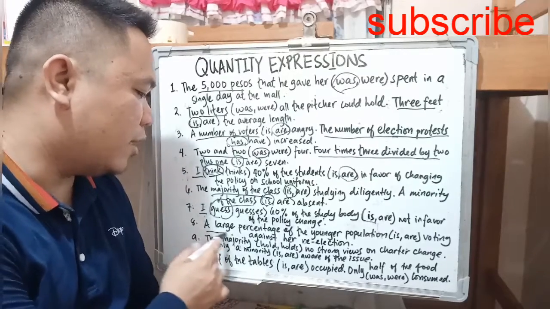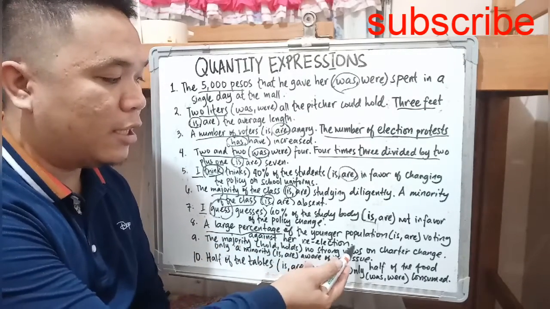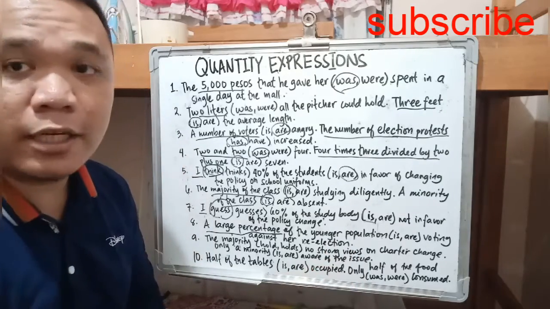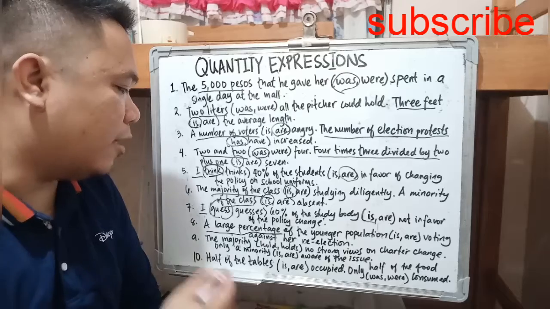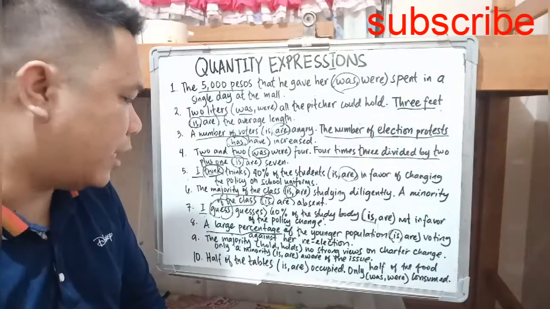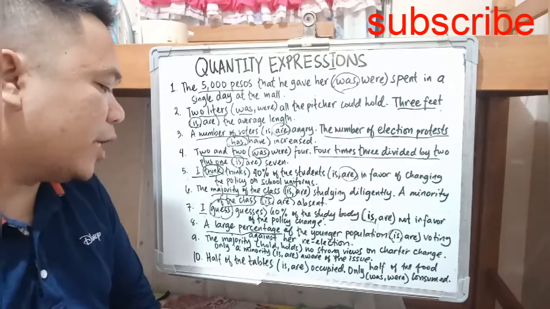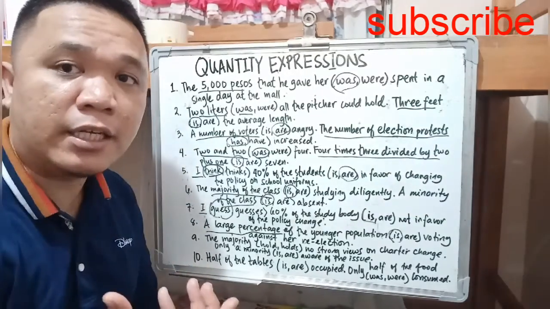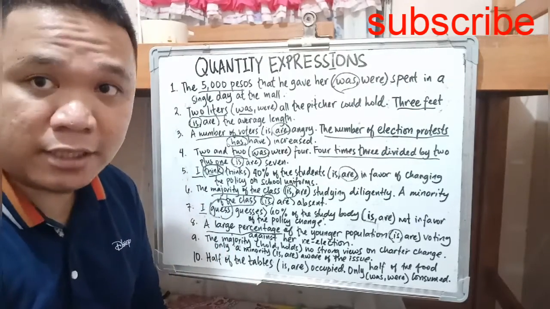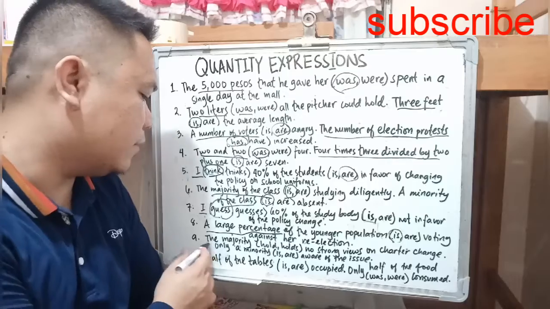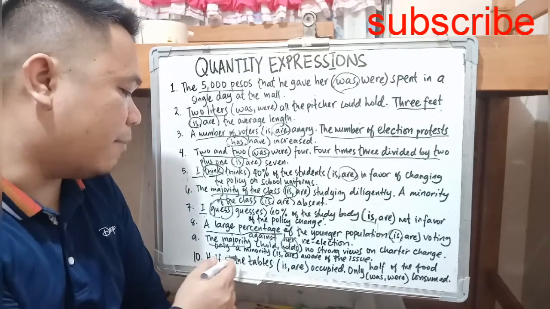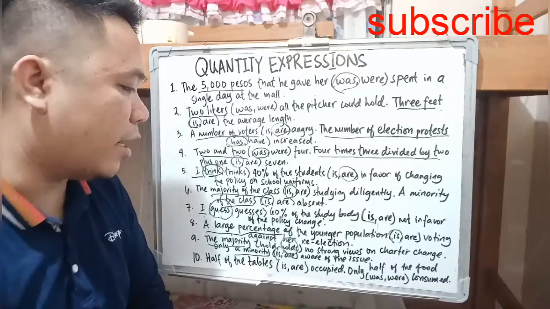Okay. Next, we have a large percentage of the younger population. So the function of the larger percentage will depend on the collective noun of the object of the preposition. So we have younger population is collective. So basically, a large percentage of the younger population is our verb. Okay. The majority. So once you have only the majority or the minority, and do not have a specific percentage, we are considered singular. So the majority holds no strong views on charter change. A minority is aware of the issue.